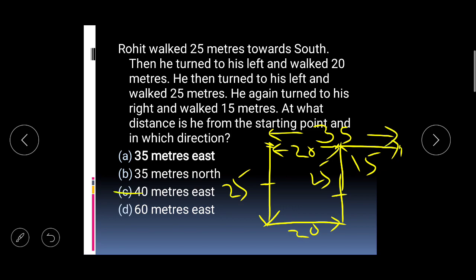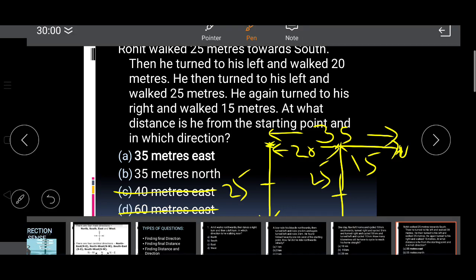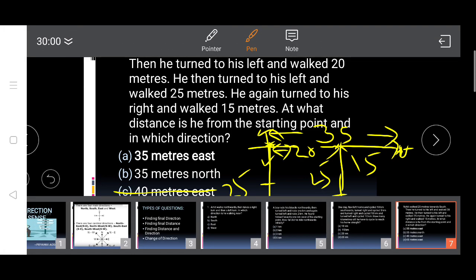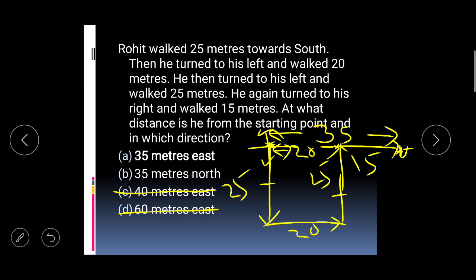Right. So I know these two options are wrong. Now if this is the starting point and this is the final point, so from this point, if we plot directions, this is in which direction? This is in east direction, right. So our answer is 35 meters east.